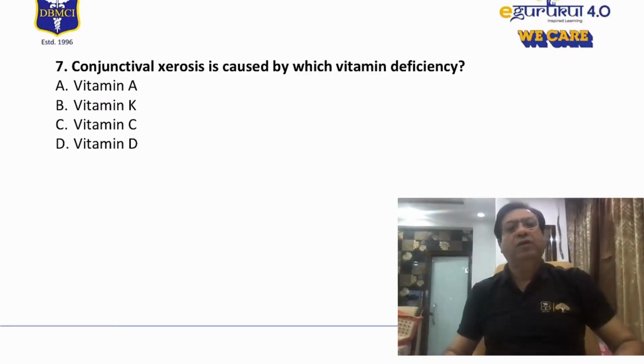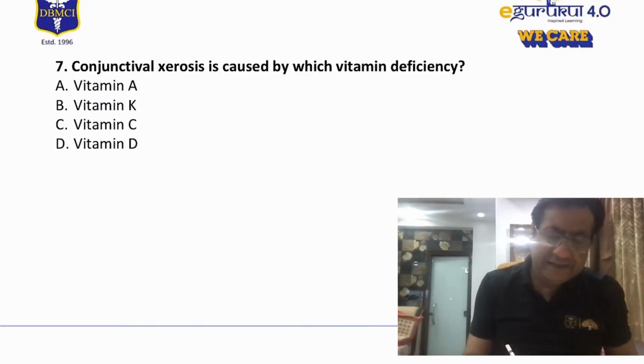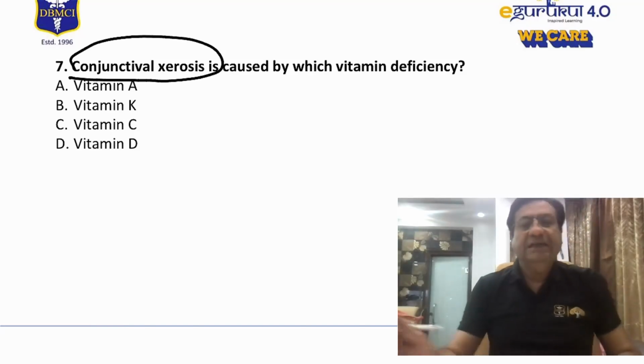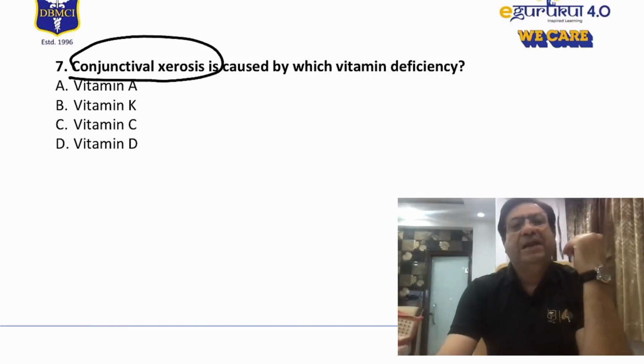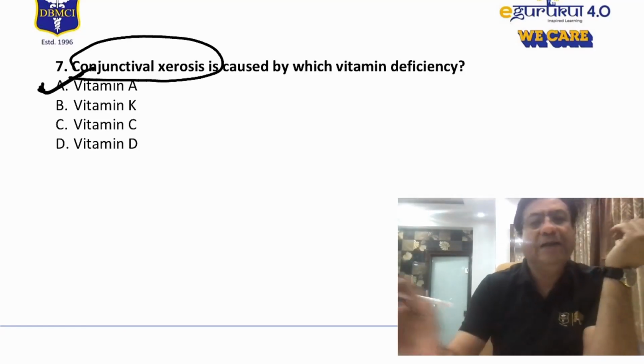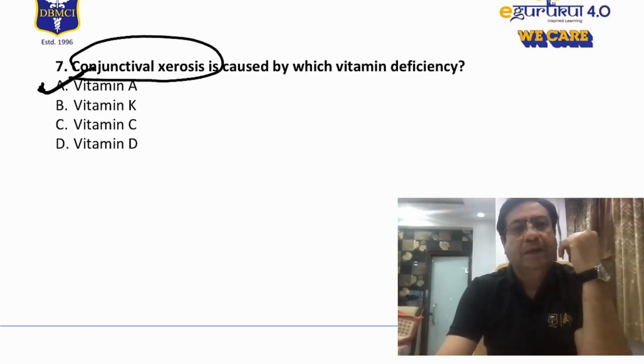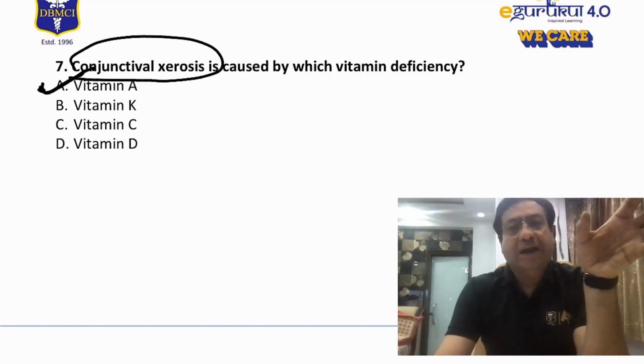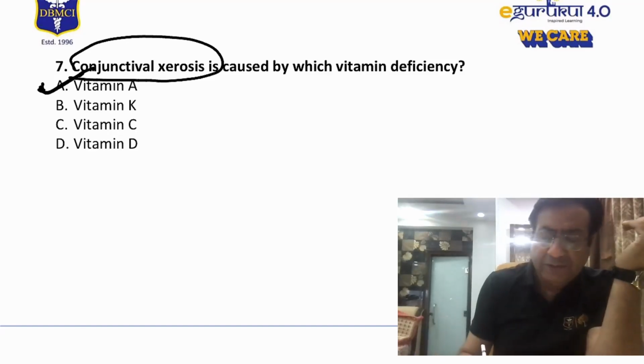Then there was a question on conjunctival xerosis. This again is a pretty simple question. Conjunctival xerosis is basically a manifestation of which deficiency? So this is very clearly a manifestation of vitamin A deficiency in children. Now, vitamin A is a very important vitamin and its deficiency is associated with conditions such as follicular hyperkeratosis.